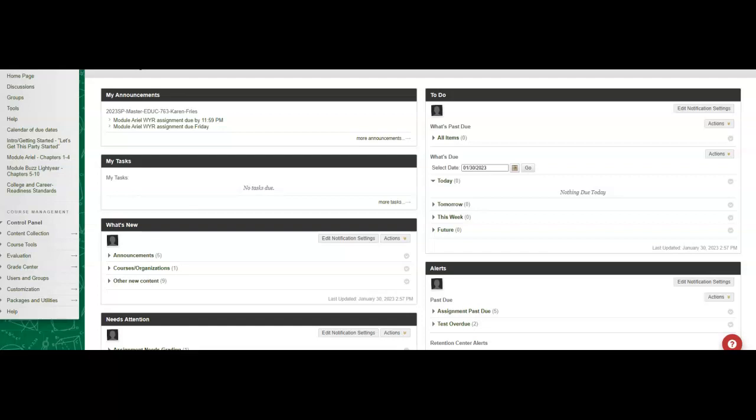I wanted to get on here and talk about Module B, or Module Buzz Lightyear, which is now open for you on Blackboard. So we are finished with Module A. I don't think the quiz has been submitted yet. So if you have not submitted the quiz, for Module Ariel, don't forget to do that. Remember, it covers chapters 1 through 4 and the National Mathematics Advisory Panel's final report.